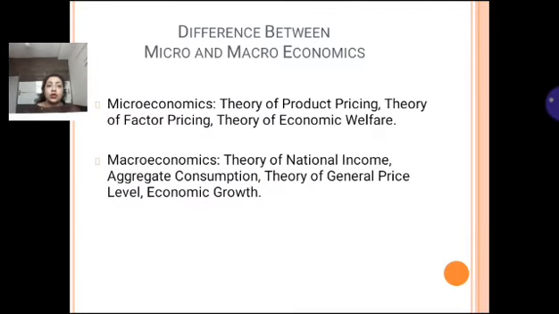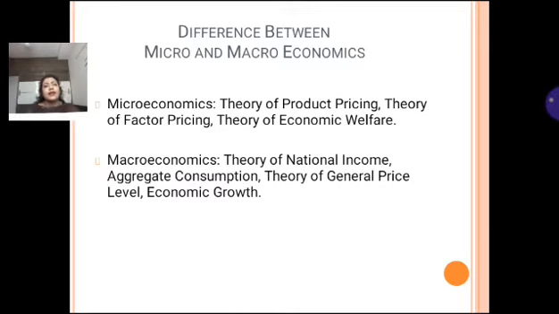Next, microeconomics deals with theory of product pricing, theory of factor pricing, theory of economic welfare, while macroeconomics deals with theory of national income, aggregate consumption, theory of general price level, economic growth. You should understand, girls, that in microeconomics we are mostly dealing with the behavior of individual economic units.